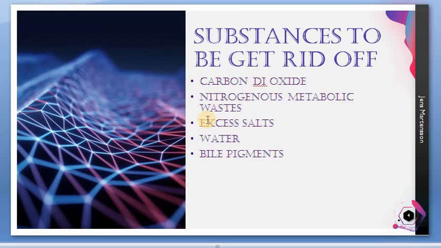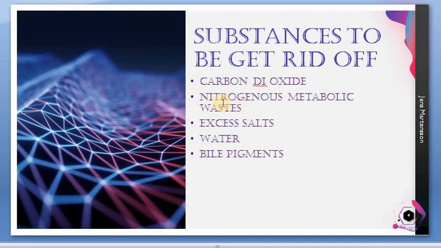If it is accumulated in the blood, in our body, it is a highly toxic substance. It's highly poisonous. If this nitrogenous metabolic waste is accumulated in the body, that can be lethal to a person. So the kidney is doing that work. The kidney acts like a filter. It filters out the nitrogenous waste, that is urea, from the blood, and it washes out with the help of water, through urine.